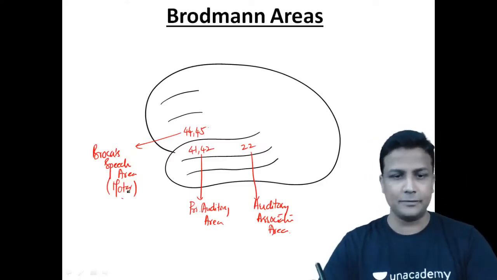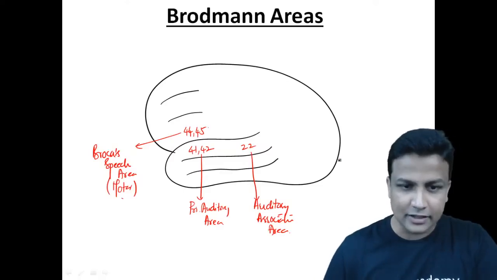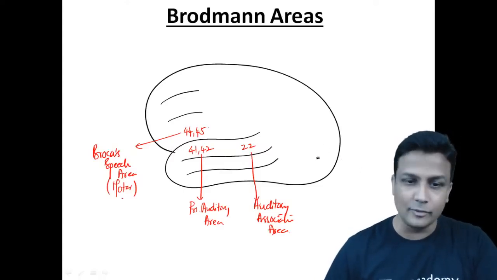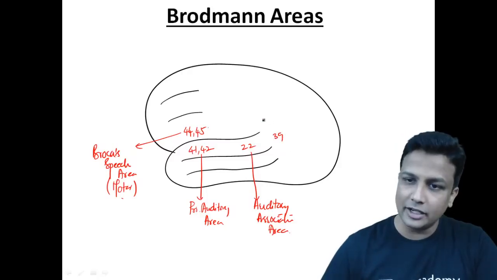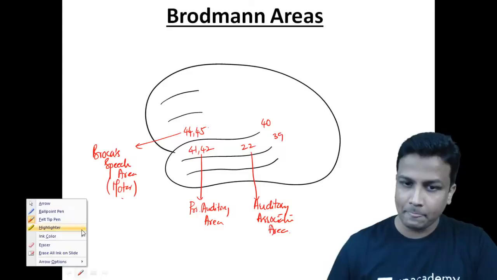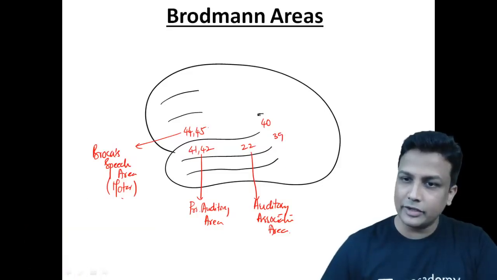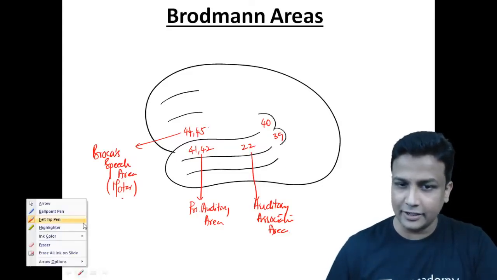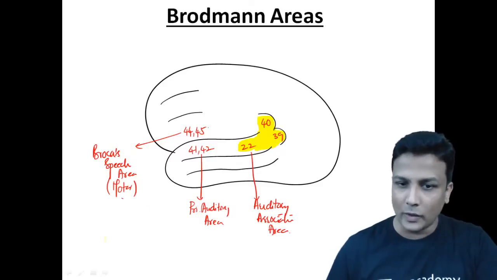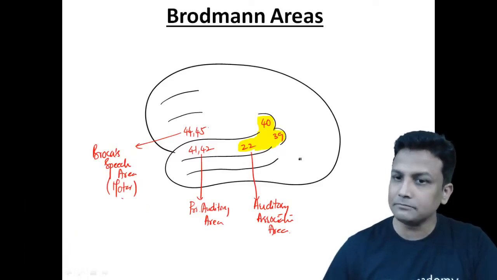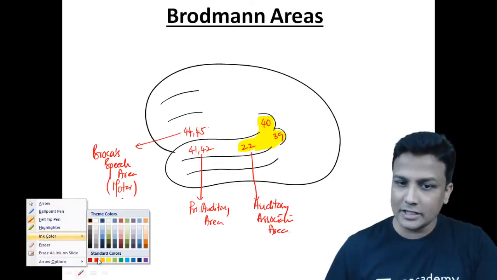So Broca speech area is nothing but your area number 44 and 45, located in the inferior frontal gyrus. And yes, Deepu is asking about the Wernicke and Surendra is asking about the Wernicke. Look here. 22 and then here you'll have area number 39 and then 40, guys. Area number 22, area number 39 and area number 40. I'll just highlight here like this. I repeat again, area number 22, area number 39 and area number 40. These three together, that's nothing but your Wernicke speech area, sir.